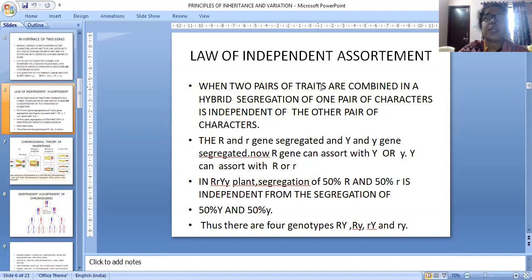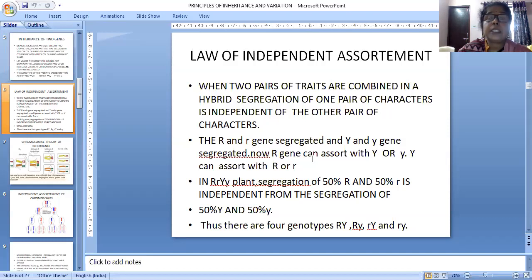So when two pairs of traits are combined in a hybrid, how will it be? Capital R, small r, capital Y, small y. Understand? Segregation of one pair of characters is independent of the other pair. Capital R can be separated from small r, without caring about Y. Capital Y can be separated from small y, without bothering about R and r. The R and r genes segregate, and the Y and y genes segregate.